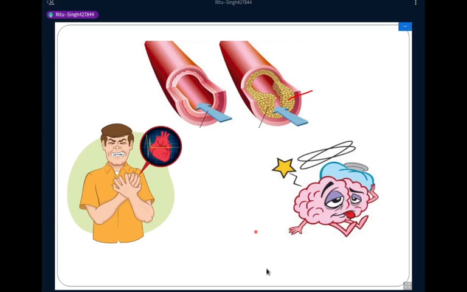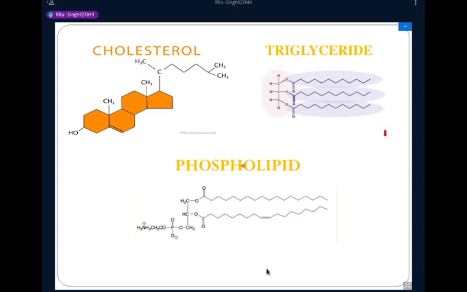Okay, is it clear to everyone? So the main problem of lipid deposit in the artery wall is related to heart attack, and it may also cause various cardiovascular diseases. Now we discuss the three forms of lipid, that is cholesterol, triglyceride, and phospholipids. These are the three lipids which are responsible for adhering to the wall of the artery.